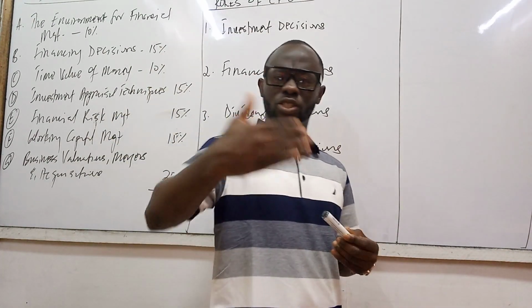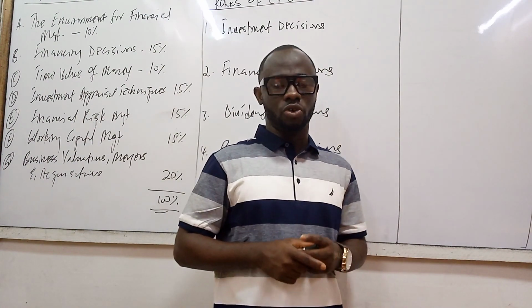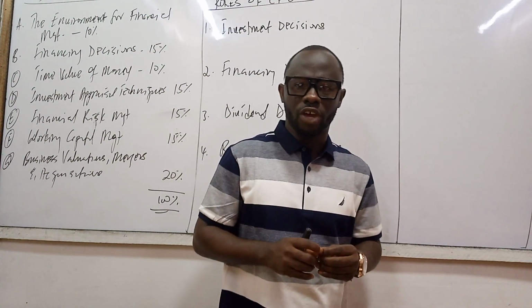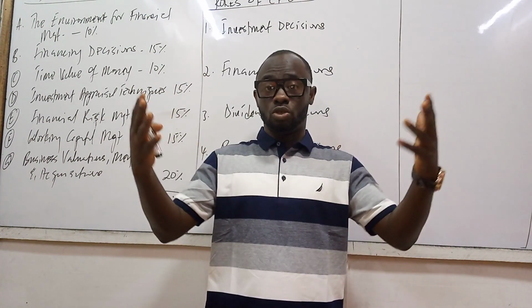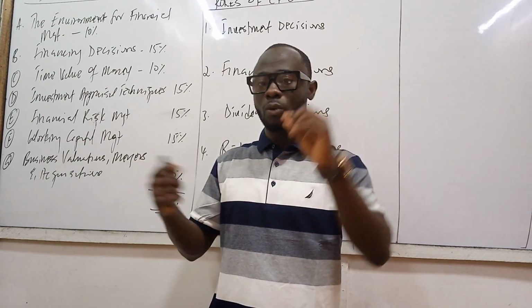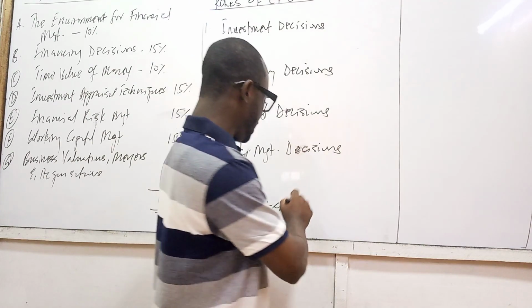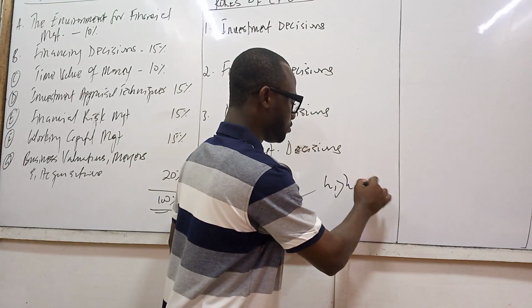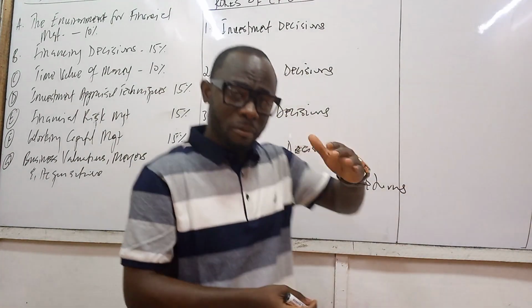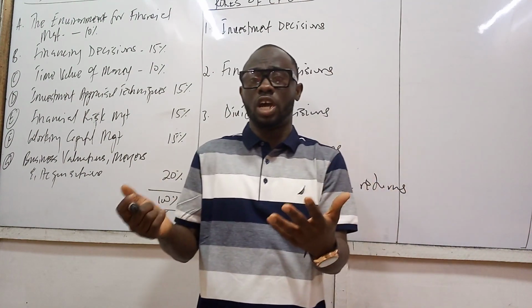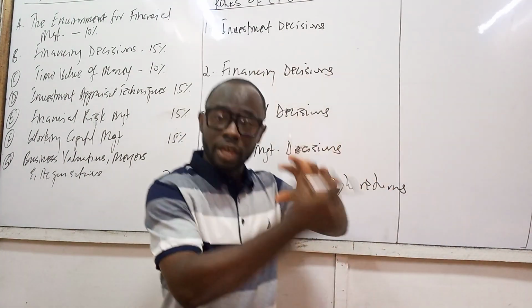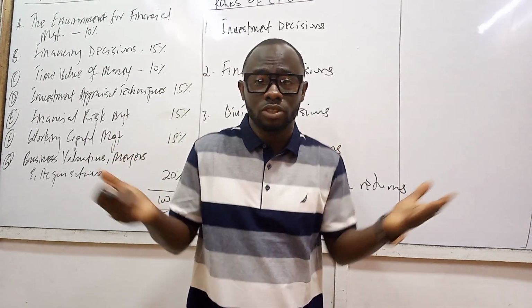Now, what does it mean to maximize the welfare of the shareholders? Maximization of welfare of shareholders can come from 2 or 3 angles. Number 1, it can come from giving them high returns on their investments. Okay, so when we say we are maximizing the welfare of shareholders, it's about number 1, giving them high returns on their investments.